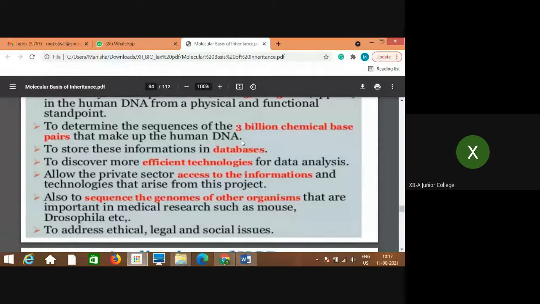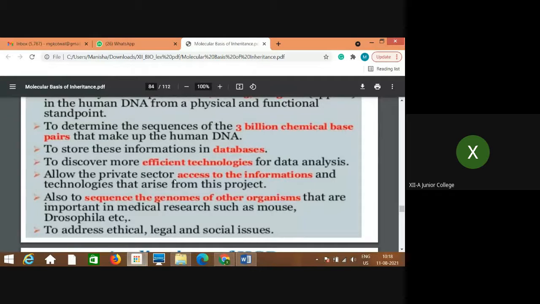Then to discover more efficient technologies for data analysis. Though data is there, its analysis is also very important. So for that, advanced technologies were required, and accordingly, efficient technologies were to be discovered. Then allow the private sector access to the information and technologies that arise from this project. The universities and research institutes related to the government were not enough for the further studies, so the private sector was also allowed to access this information and to study further using different technologies.